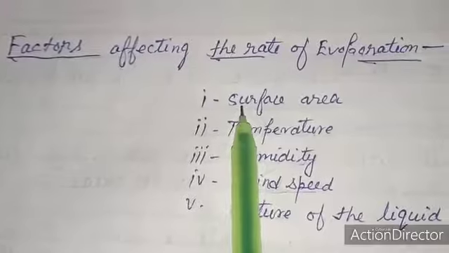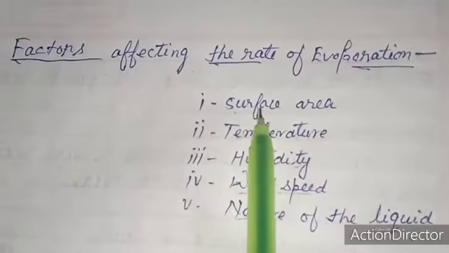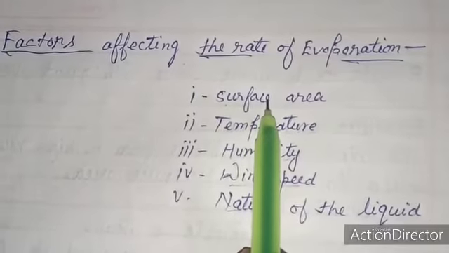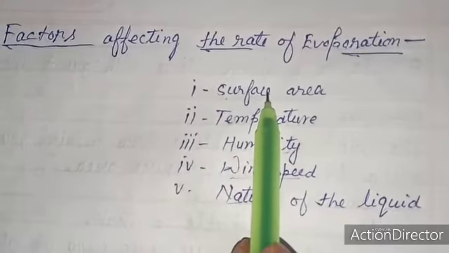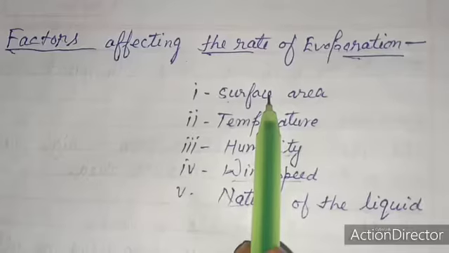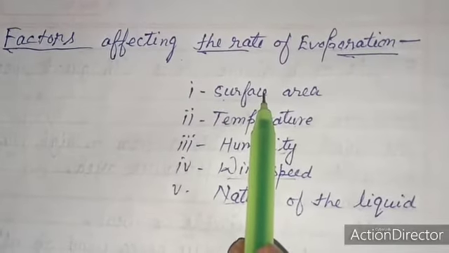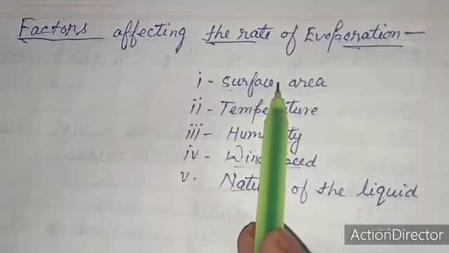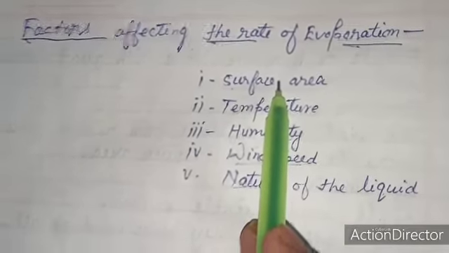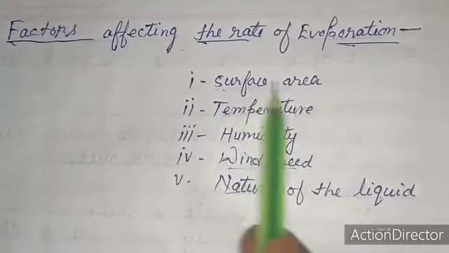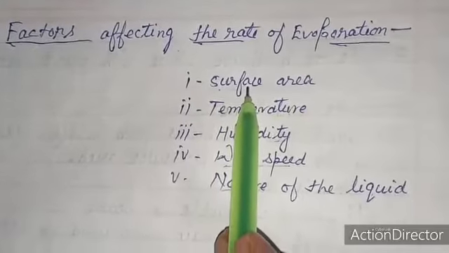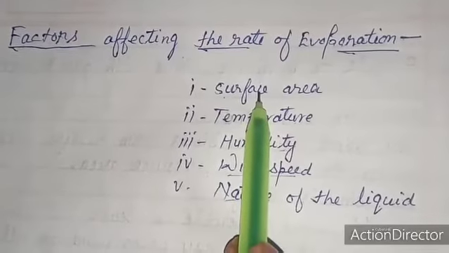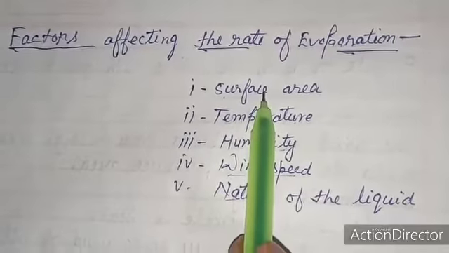Number 1, surface area. How does evaporation depend on surface area? The rate of evaporation increases with the increase in surface area because evaporation is a surface phenomenon.